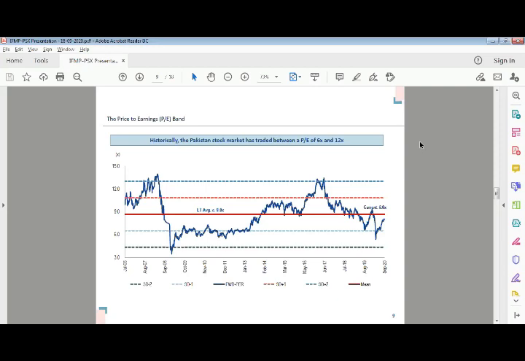You can also have a look at maybe credit card spending. So the central bank also puts out this data, the outstanding balance for credit cards at the end of every month, and you can use that to gauge if the consumer has started to spend.